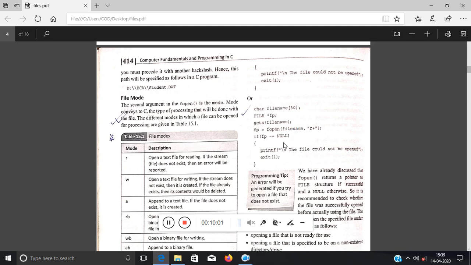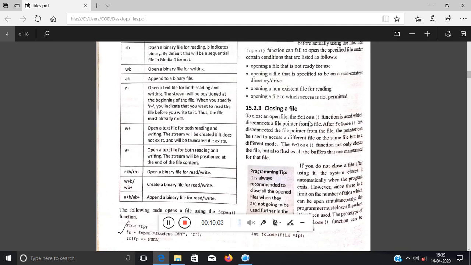Okay. Now closing a file. You have to use fclose in the program, because suppose somebody has created a file named a.txt in read mode. Obviously, read mode means what? You can read a file but you can't write to a file. So in the same program, if you are opening a file in reading mode, then you can't write into the file until you close it with fclose. You are closing the file, then you have to open the same file in write mode, and only then can you write into the file in the same program.